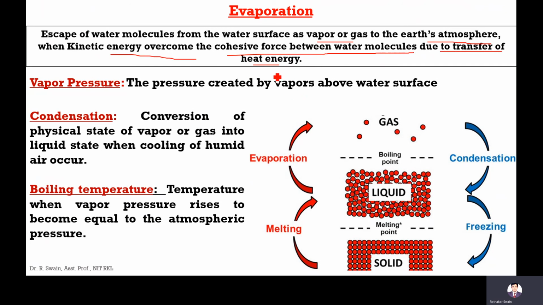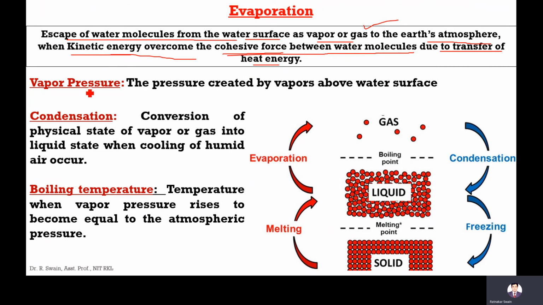It means if you supply heat energy, the kinetic energy of the molecules increases. There will be random motion. So it overcomes the cohesive force, that is, the intermolecular attraction. So the water molecules will try to escape from the water surface as vapor or gas. That is called evaporation.